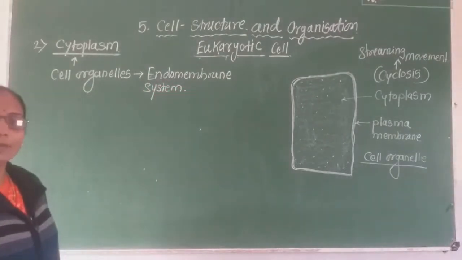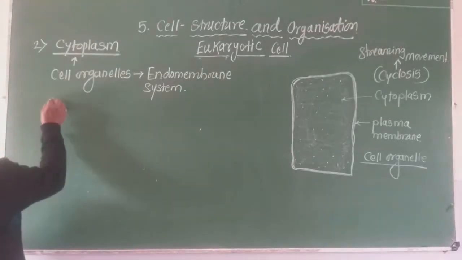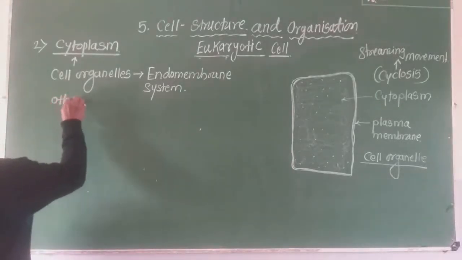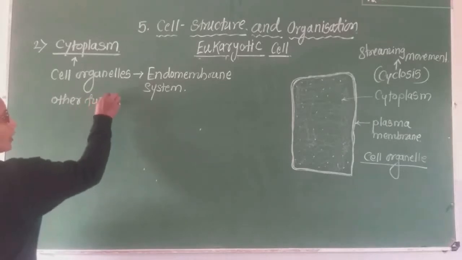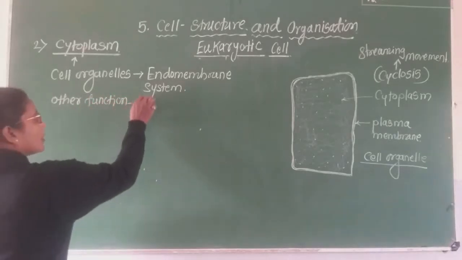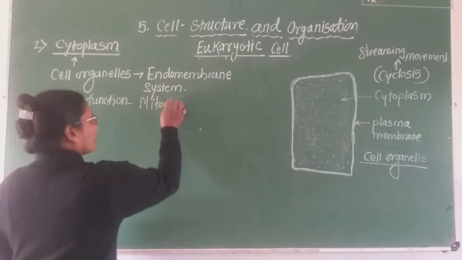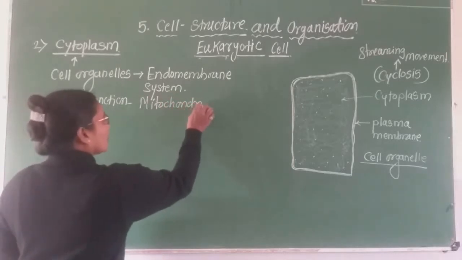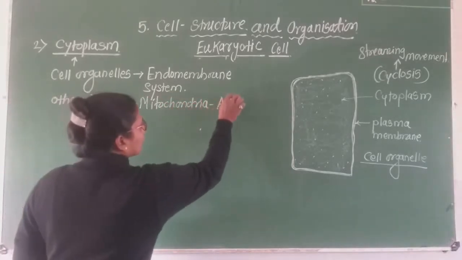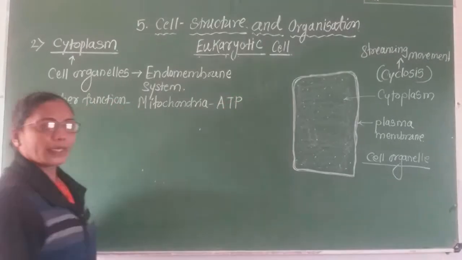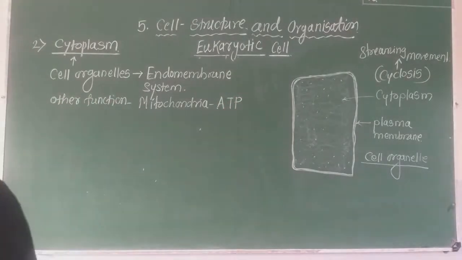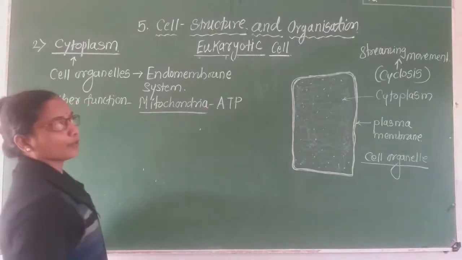And some cell organelles perform other functions. For example, mitochondria are involved in the production of ATP, that is energy conversion, chemical energy formation in the form of ATP molecules. It is also a function of the cell organelle mitochondria.